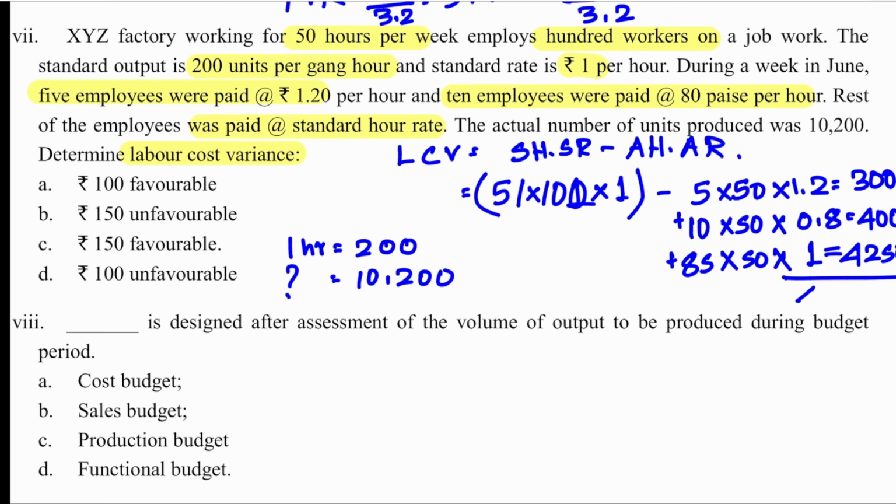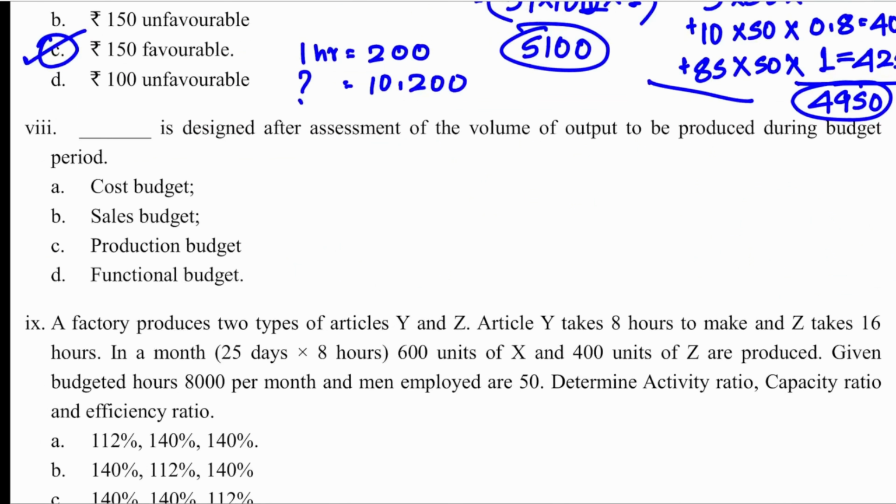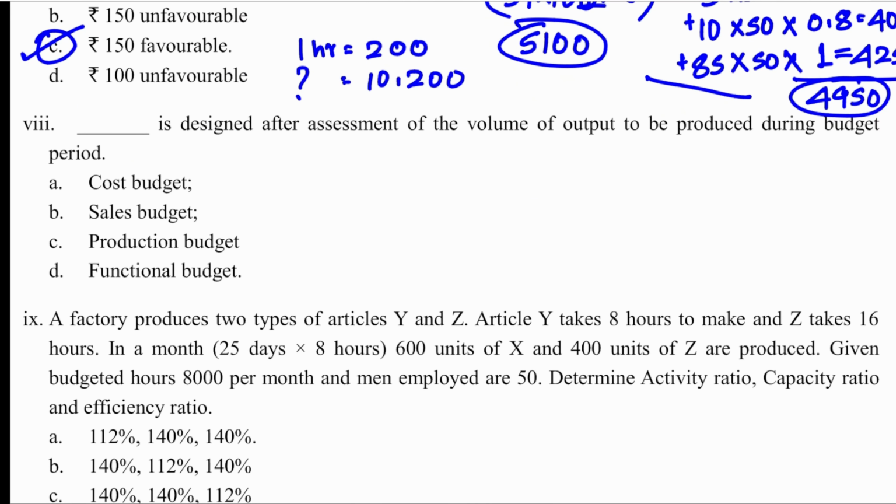Total AHAR is 4,950 and SHSR is 5,100. So 5,100 minus 4,950, 150 favorable.